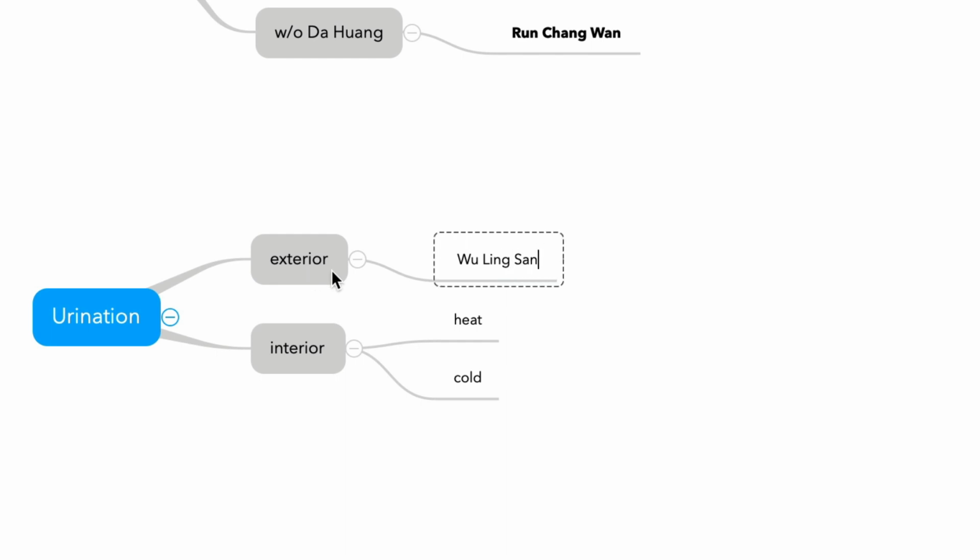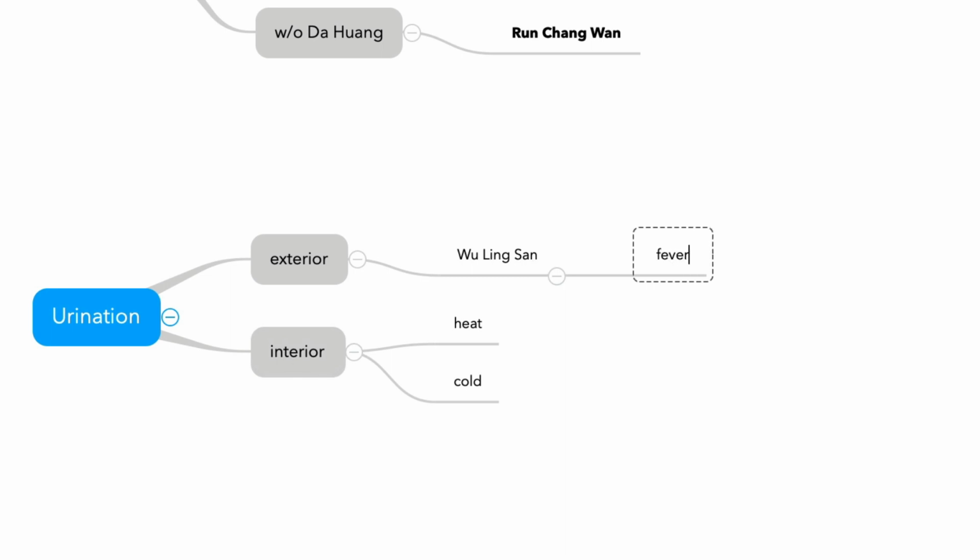So Wulingsan relates to the exterior, and something confusing is fever. And people do not think Wulingsan treats the fever, but just like Guizhitang treats the fever, Wulingsan treats the fever and common cold-like symptoms. Exterior. And interior, heat formulas.